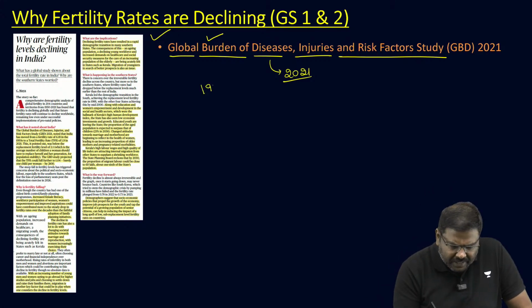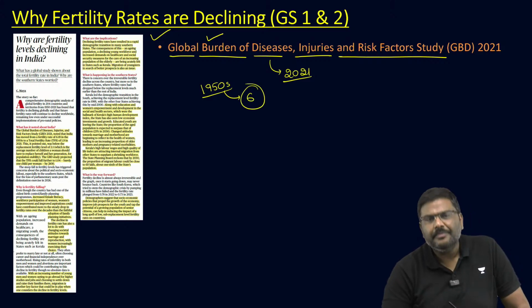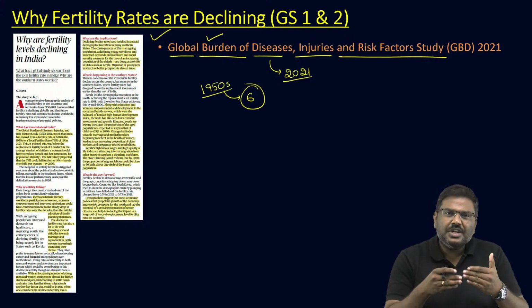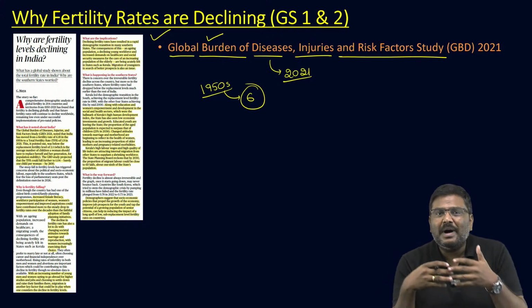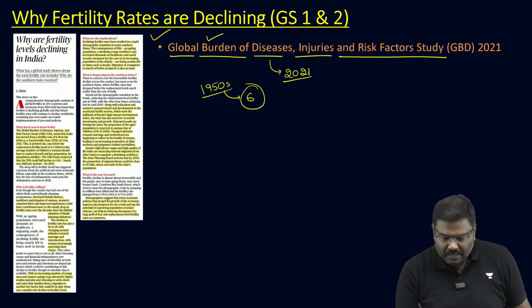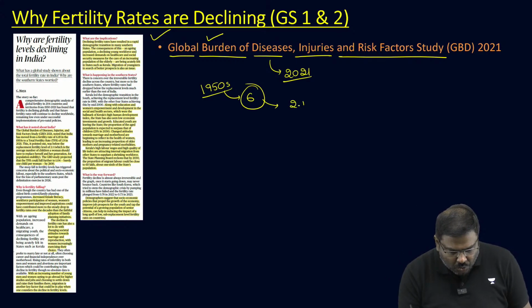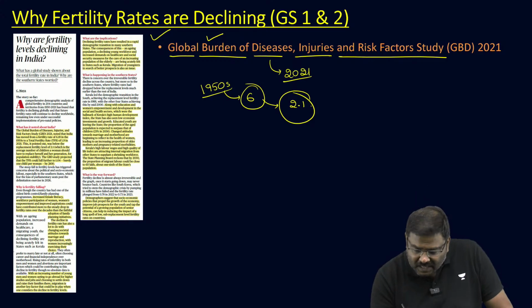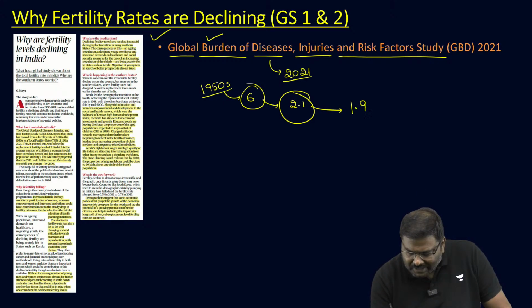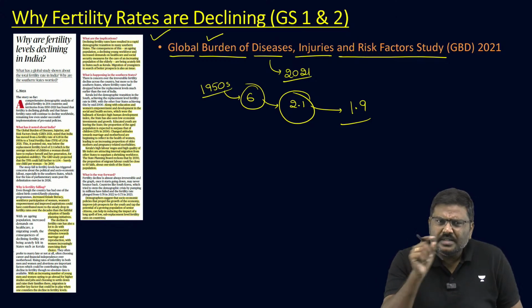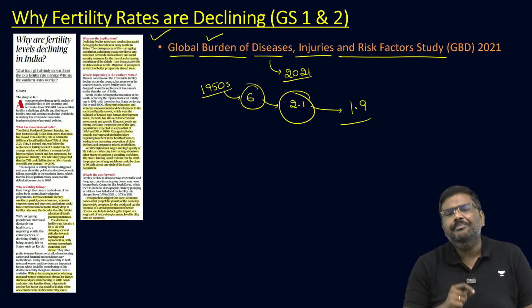In the 1950s, the fertility rates were in the range of 6. The total fertility rate, what does it mean? How many children are given birth by a woman in her lifetime? It was 6 in the 1950s. It has fallen down to 2.1, and it has further fallen down to 1.9 by 2021. And this is a cause of concern, a cause of worry.